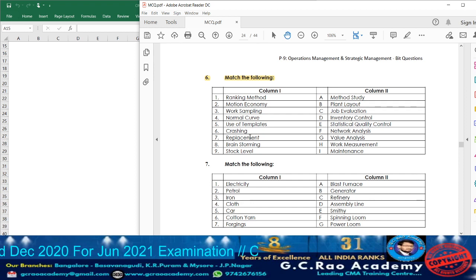Network analysis. Next point number 7, what we have? Replacement. Usually, whenever there is a breakdown of any spare part in a particular machine or equipment, at the time of maintenance, what are they going to do? They are going to make the replacement. Next point number 8, what we have?